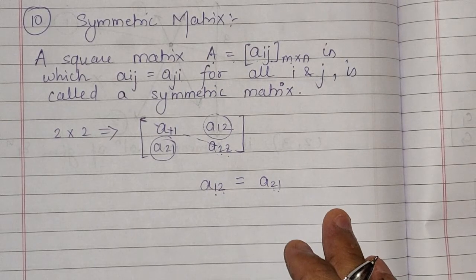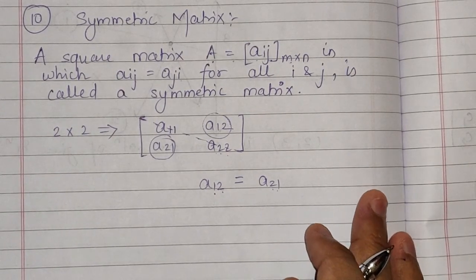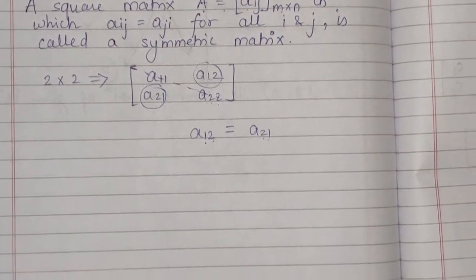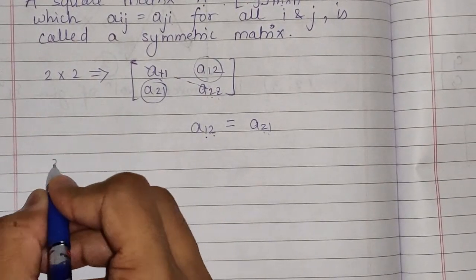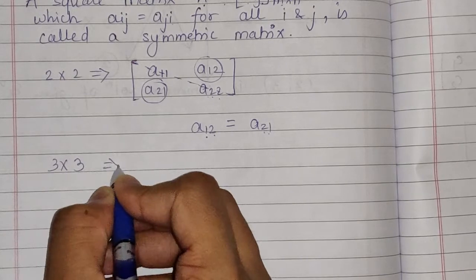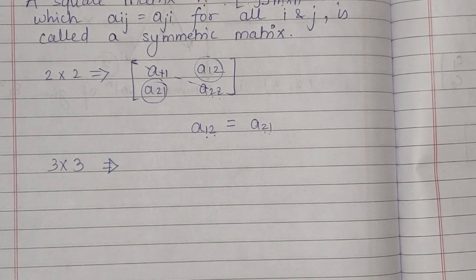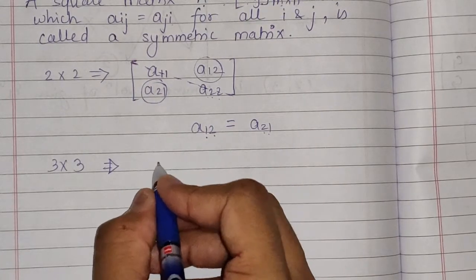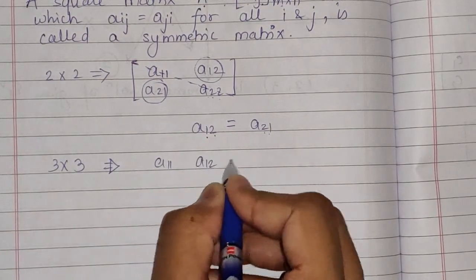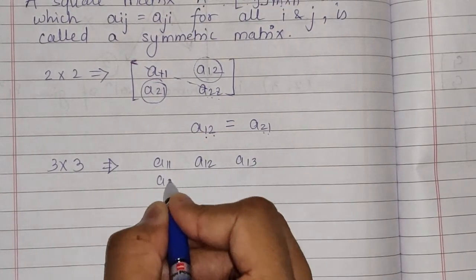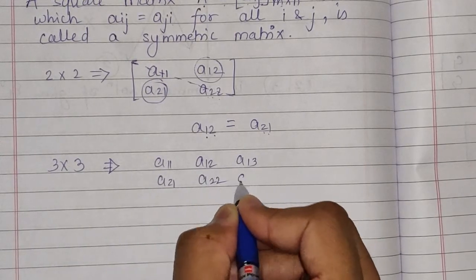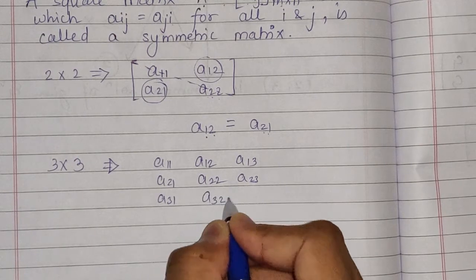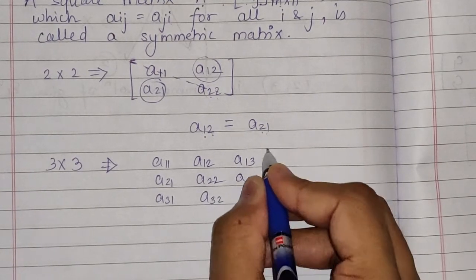Now you understood this for a 2 by 2 order matrix. Let us consider a 3 by 3 order matrix. I am writing A11, A12, A13, A21, A22, A23, A31, A32, A33.